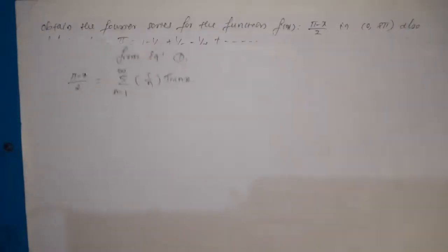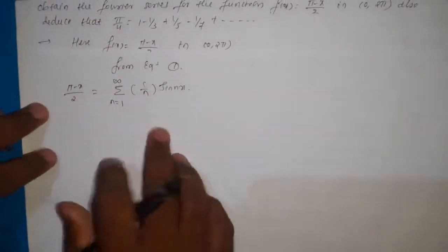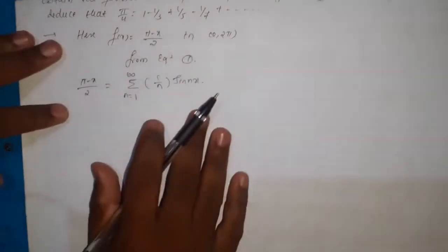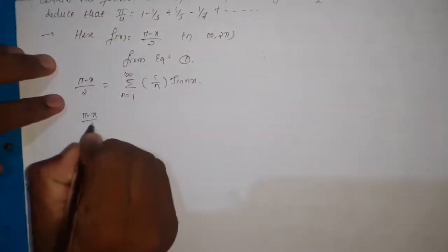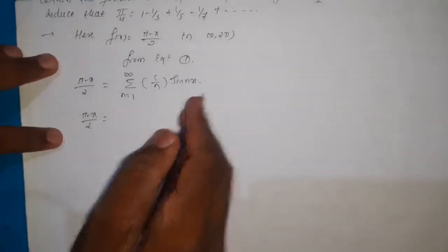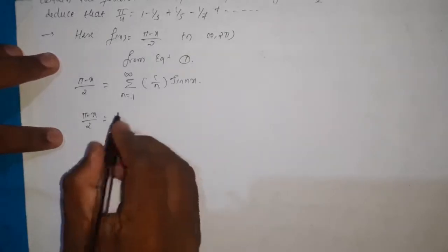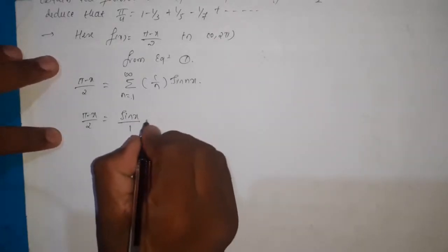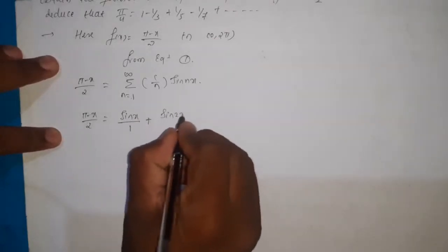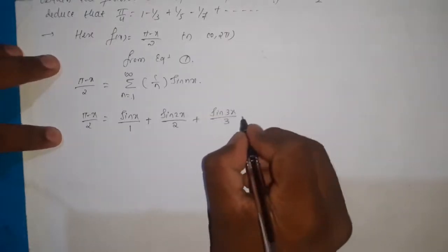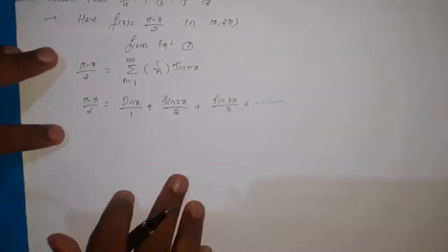And after this we need to prove one more result. Using this expression we need to prove π by 4 equals a certain series. For that, let us expand the series. Now (π − x)/2 is equal to the summation over n equal to 1 to infinity, so for n equal to 1 that becomes sin x divided by 1, plus sin 2x by 2, sin 3x by 3, and so on up to infinity.